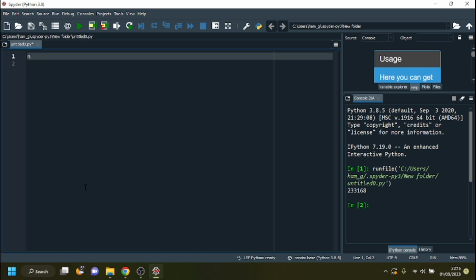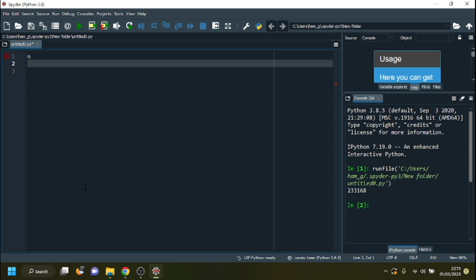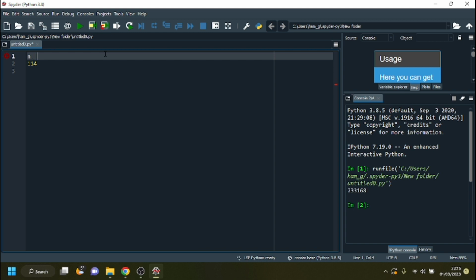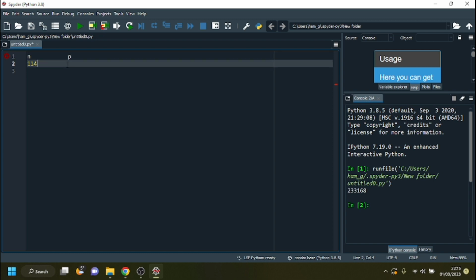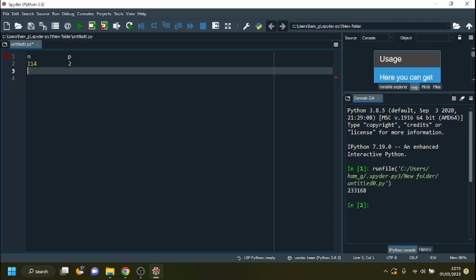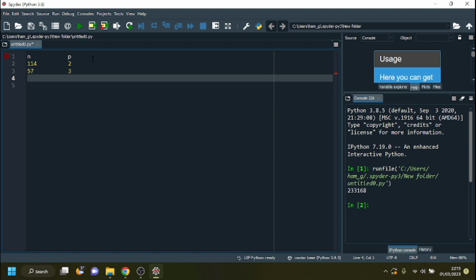So let's say we want to find the highest prime factor of 114. We have a variable called n, and we'll give it the initial value 114, and we're going to divide out all the primes, starting with the smallest prime, which of course is 2. So divide 114 by 2 to give 57. 57 does not divide by 2, so we increment to the next prime number, which is 3. 57 divides by 3 to make 19.